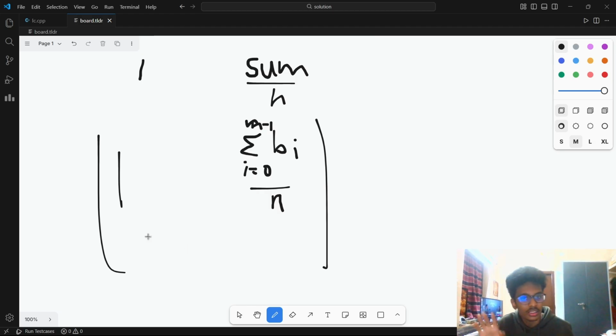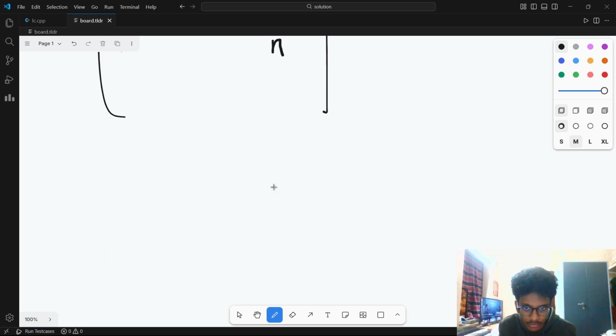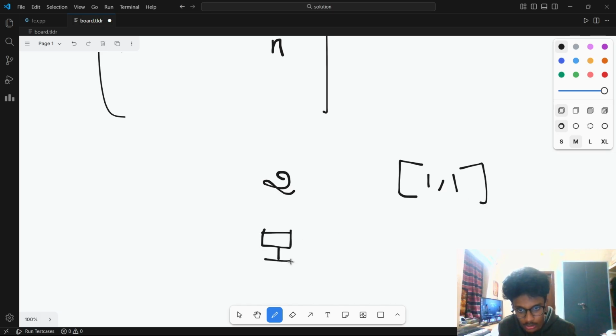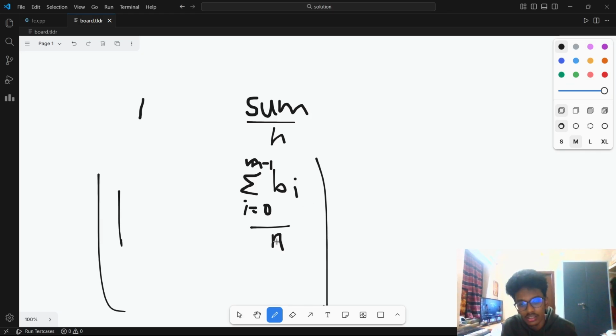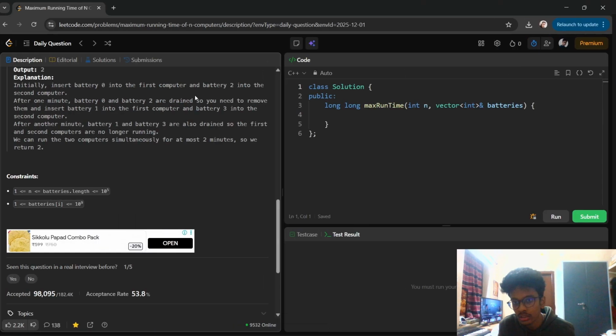The worst it can do is stay for 1 minute. Let's say you have two computers and two batteries which can last 1 minute each. You would plug one battery into one computer, and one battery into the other computer, and it would last for 1 minute. That's the worst case. And how far could it go maximum? It can go up to sum by n. So let's compute that sum by n first.